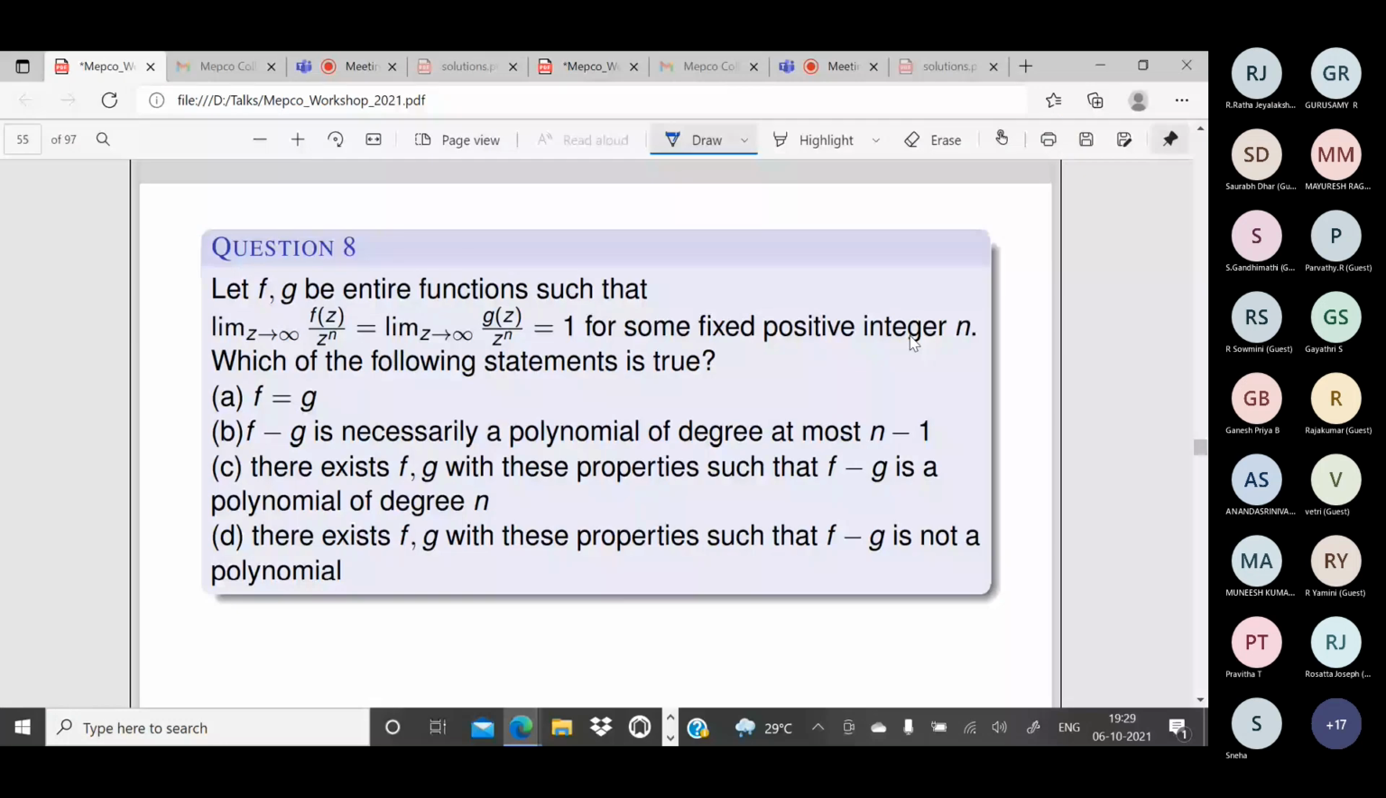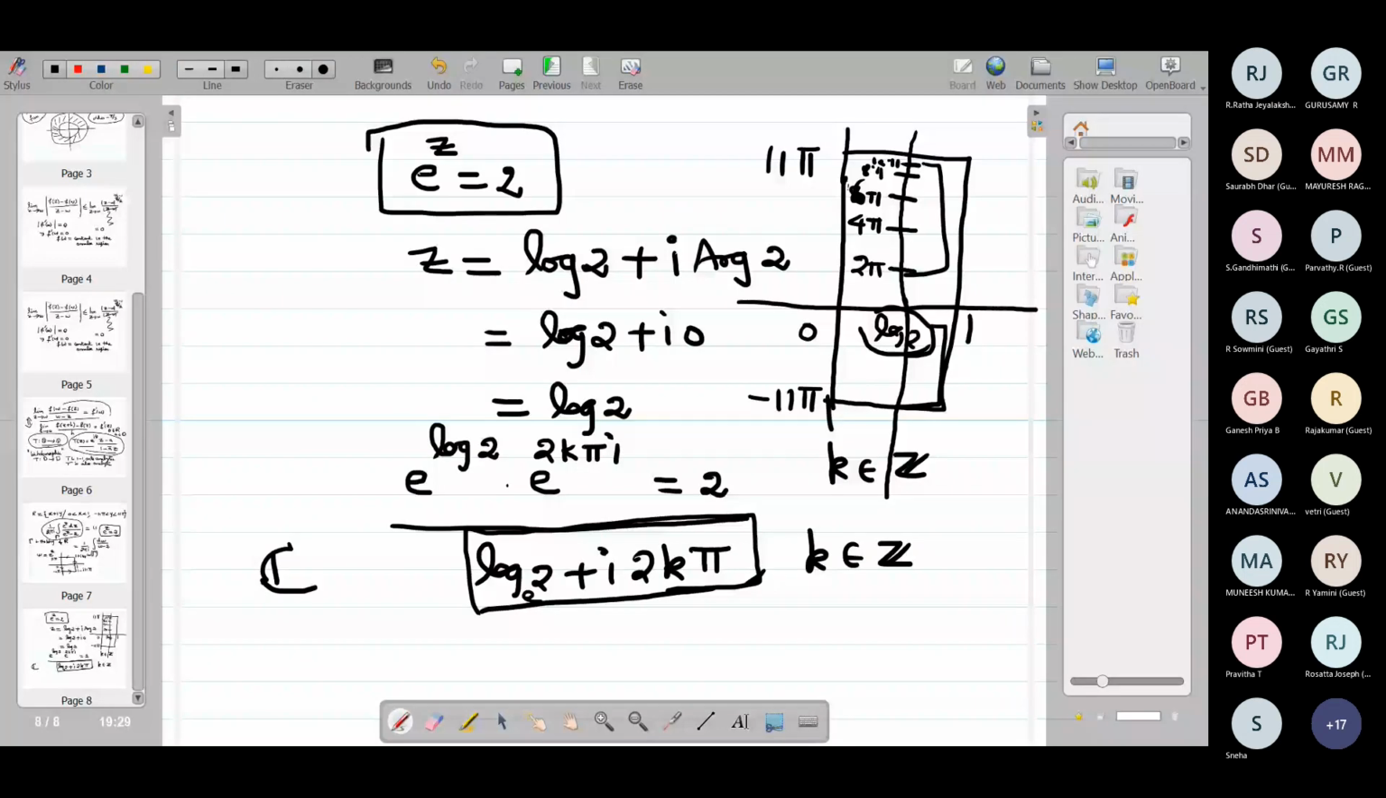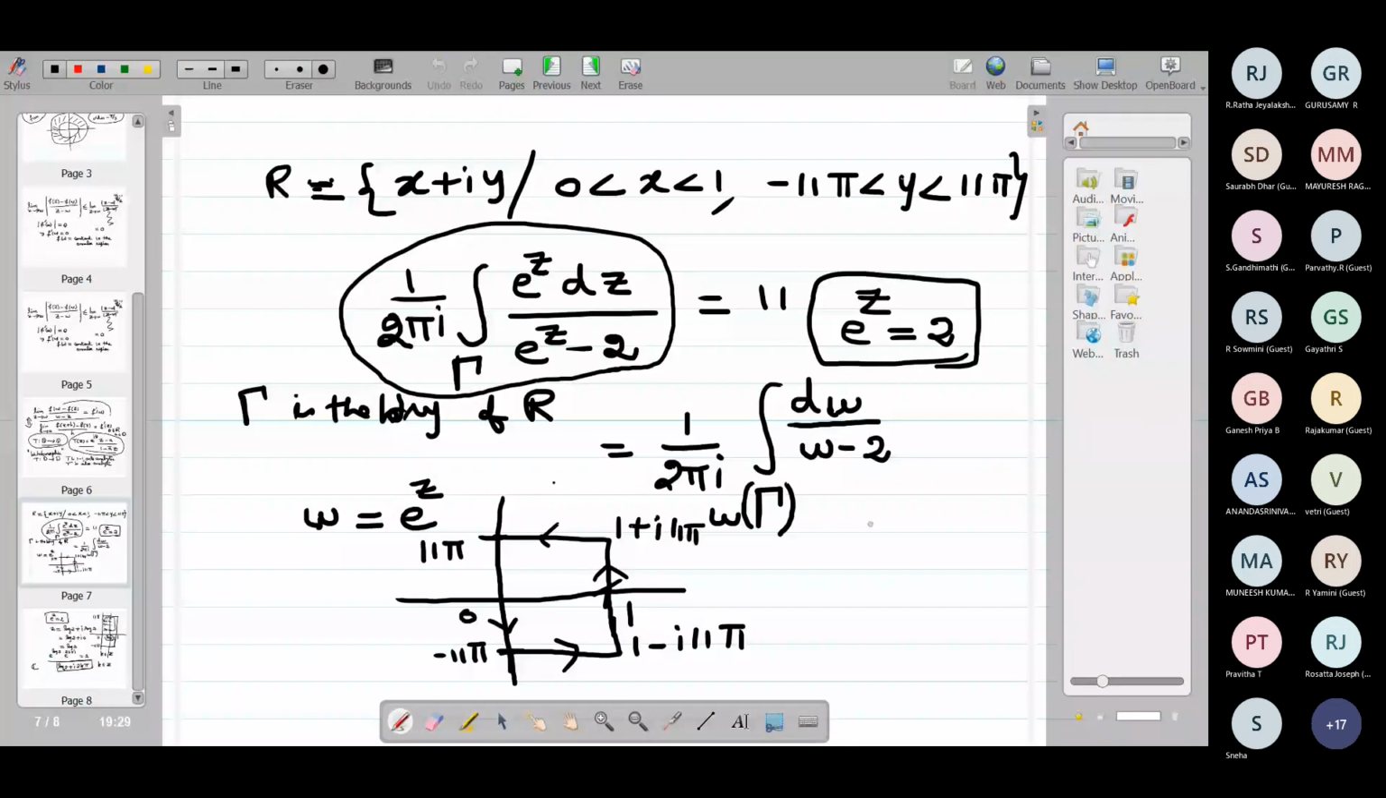E power z minus 2. So what is f of z here? E power z. What about the poles for this function? Does this function have any poles? Yes or no? No, it is analytic. Sorry, it is an entire function. Yes, very good. It has no poles. So it is 0.